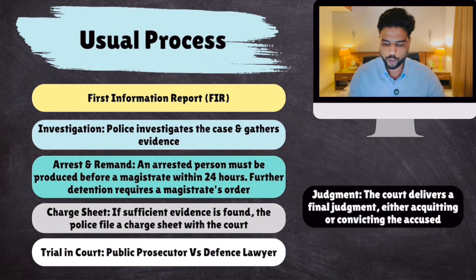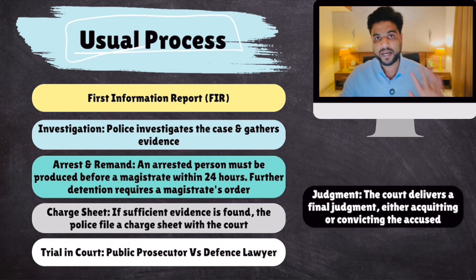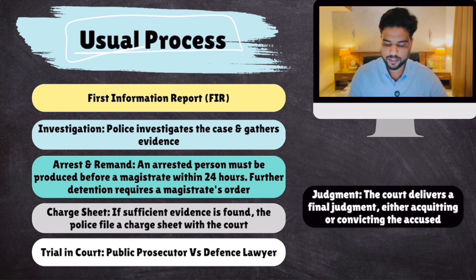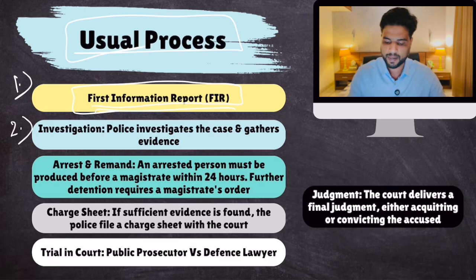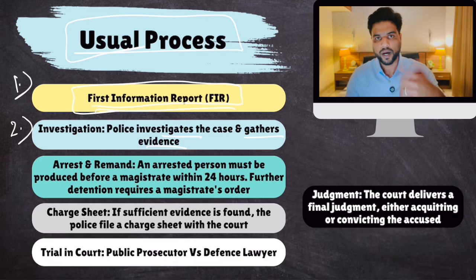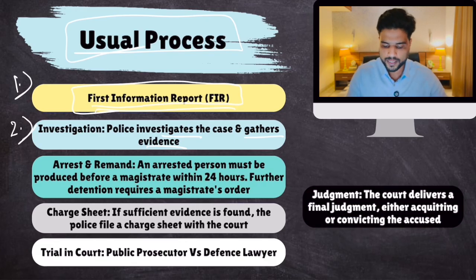The usual process is whenever there is a complaint against a person who has broken a law, you go to a police station and the police files a First Information Report, FIR. This is step number 1. After the filing of this complaint, the police investigates the matter and gathers evidence. Clear? Once the police investigates and gathers evidence, the police catches the culprit. And then when the arrest happens, the police goes to the magistrate to take that person's remand.